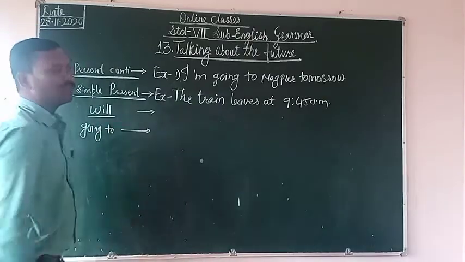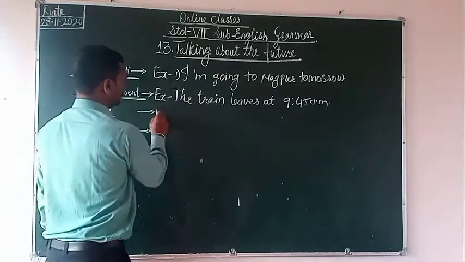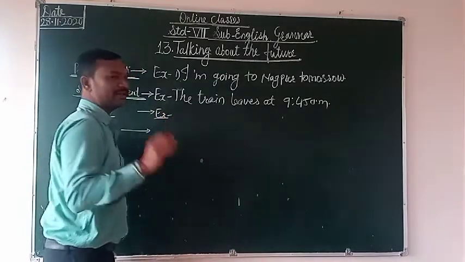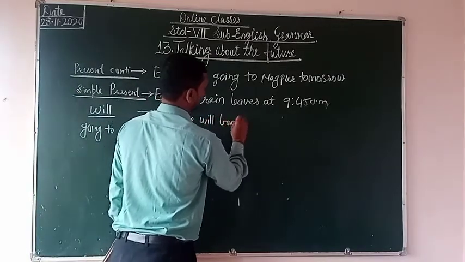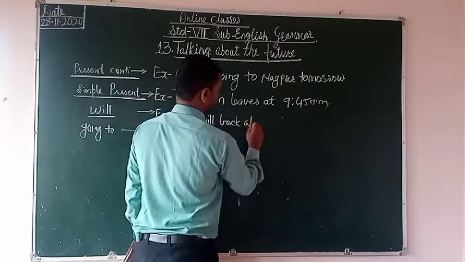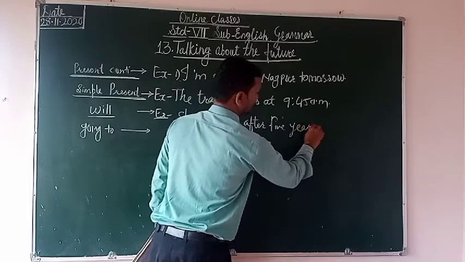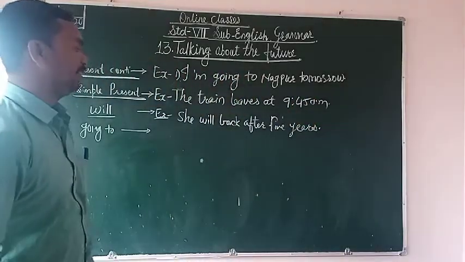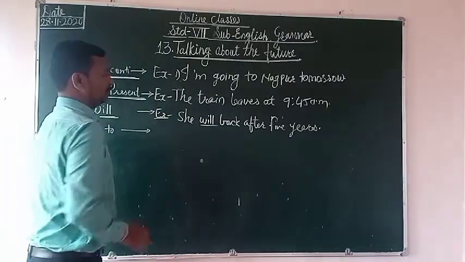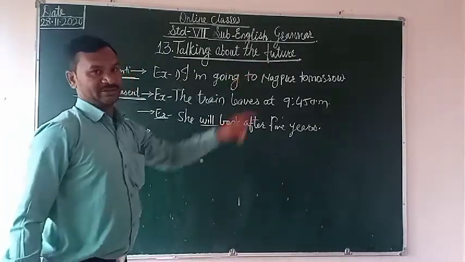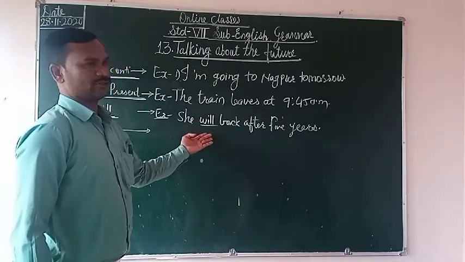Now we are discussing the will and shall. This is very easy for you because you already discussed that. She will be back after 5 years. 5 साल के बाद वो आने वाली है, she will be back, आने वाली है. So that's why will is showing the future references. Okay, there are so many examples using will or shall.